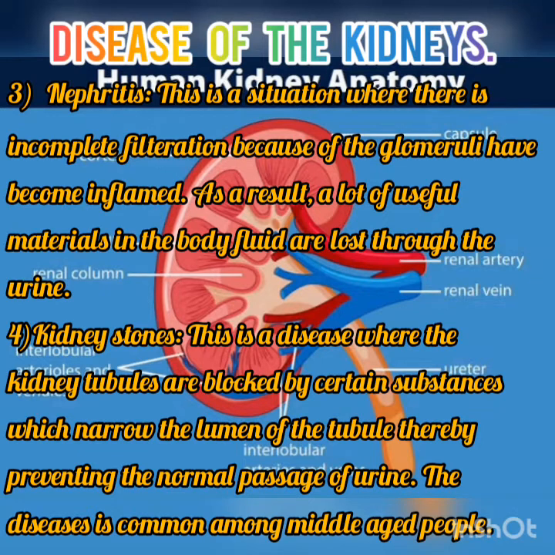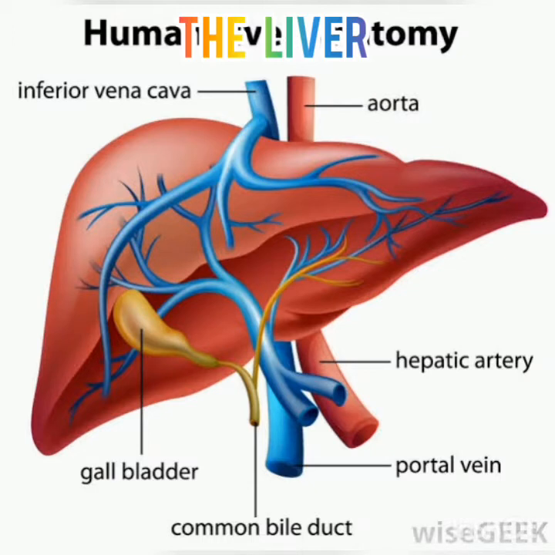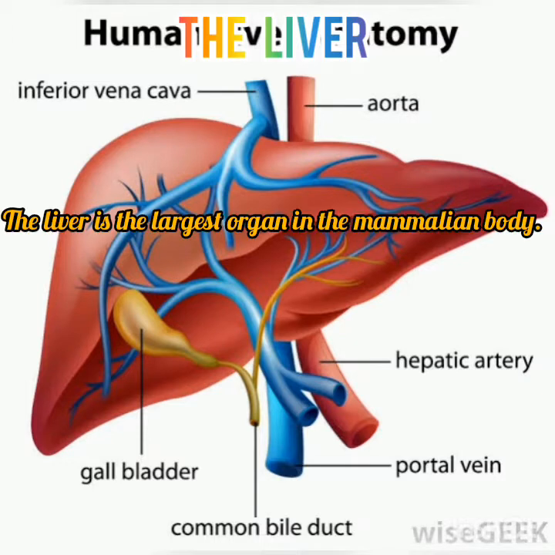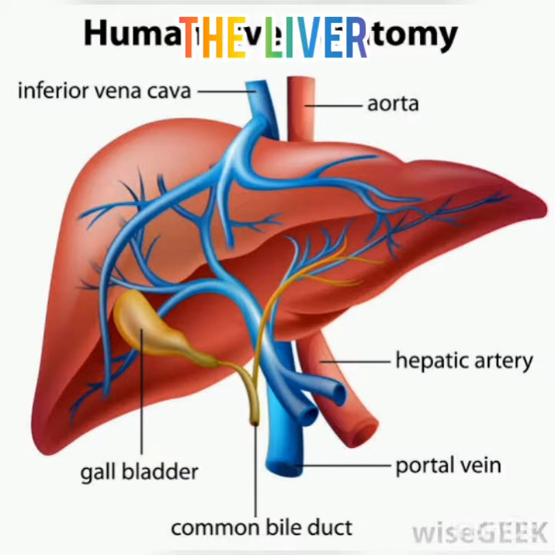So we move to the next topic, which is the liver. The liver is an organ of the body and the largest organ in the mammalian body. The liver is not just a predominant but a vital organ in the body that performs a vital role in the regulation of the internal environment of the body. Here is a diagram of the liver on our screen.